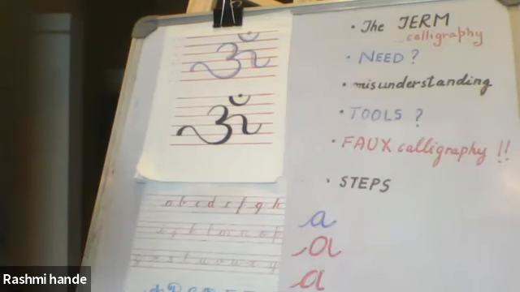I'll draw my 6 lines first. I hope you do the same. Just for the sake of accuracy, because any font you do, the more accurate you are, the neater it looks.